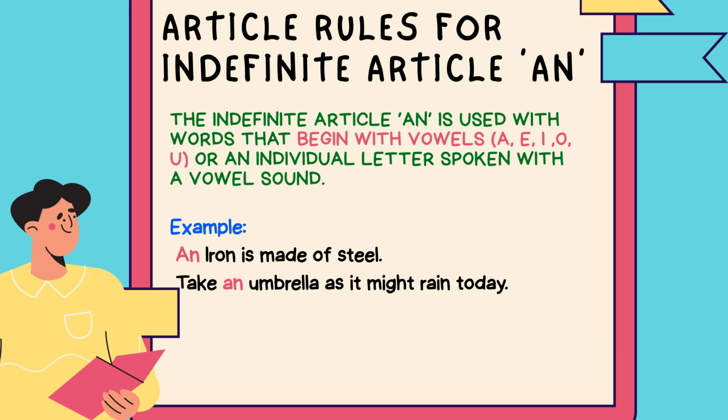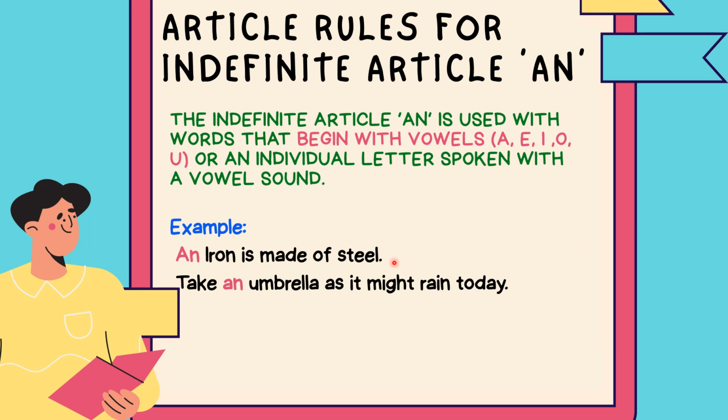Now we have certain rules to identify where I could use an. This is a very interesting one. An is an indefinite article, and you could use an only at those places where the vowels A, E, I, O, U are spoken. Or I could say in a better way that wherever you could hear the sound of a vowel. I am not saying that a vowel should be present. I am saying the sound of a vowel. So never get confused in this thing. If you find the sound of a vowel in any place, you have to use an there.